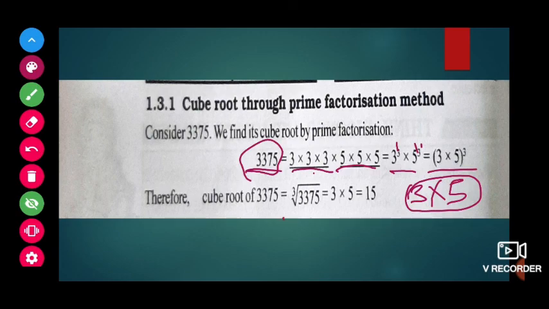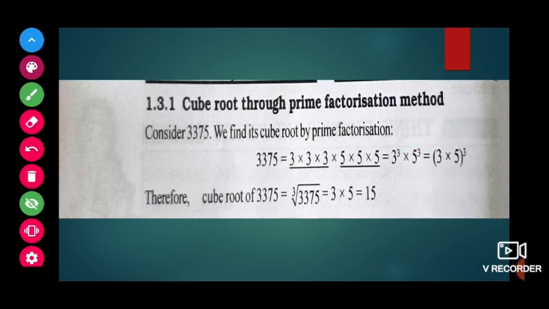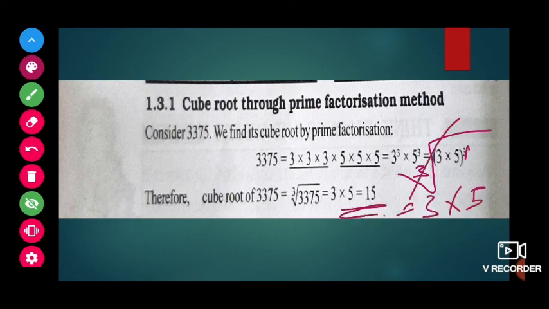Now cubic root of 3 into 5 whole cube, then cube and cube root will get cancelled, we will get 3 into 5, that is 15.